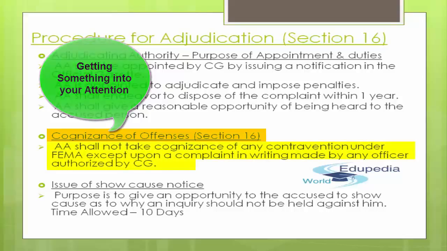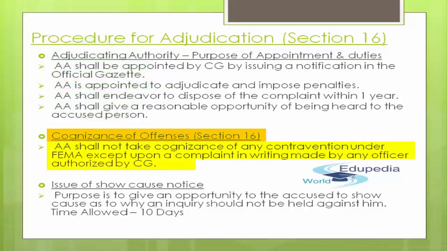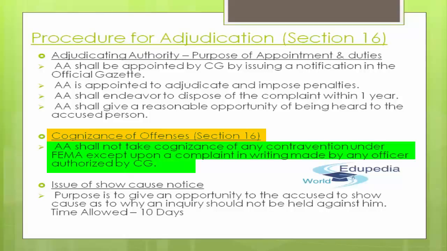Section 16 basically says that the adjudicating authority shall not take cognizance of any contravention under FEMA except upon a complaint in writing made by any officer authorized by the central government.